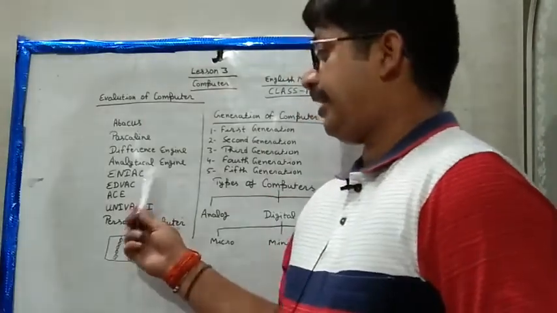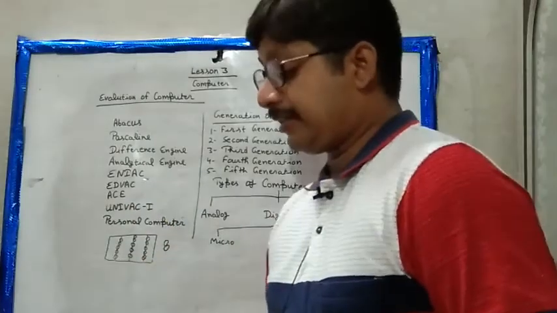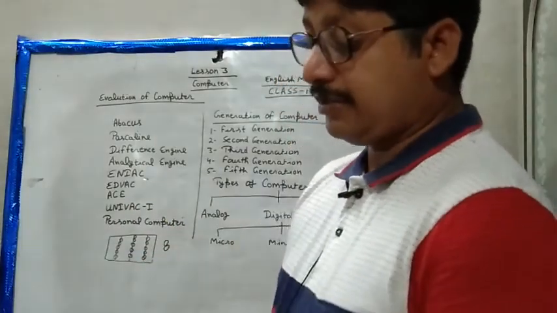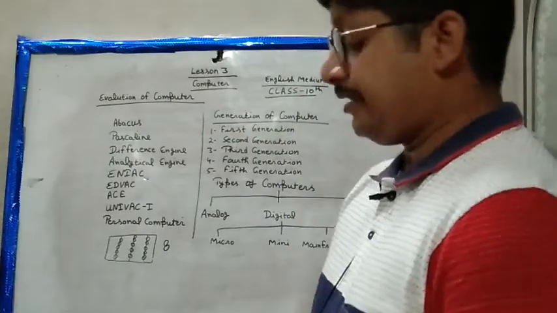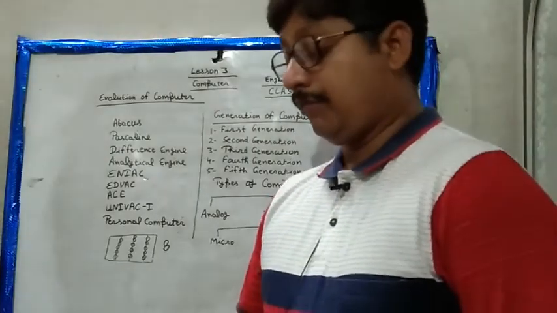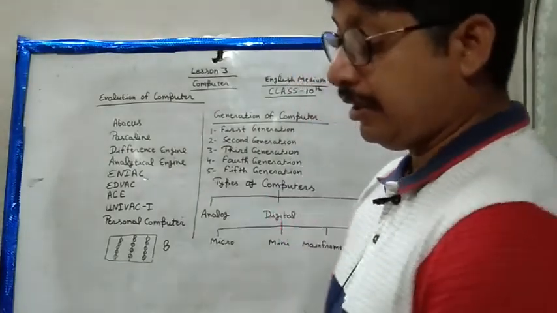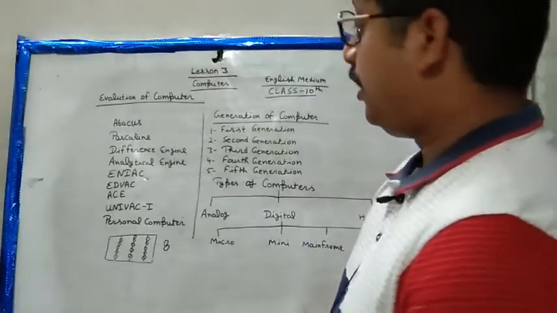ठीक है, तो ये ENIAC है. अब हम एडवेक की बात करेंगे. एडवेक क्या है? It was built in 1949 by John Mauchly and J. Presper Eckert.